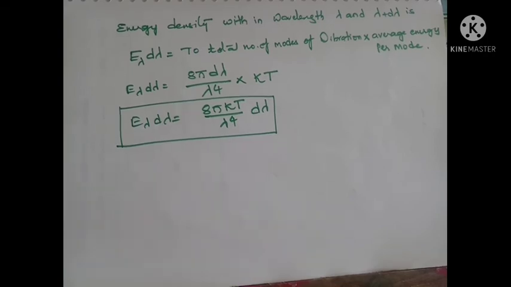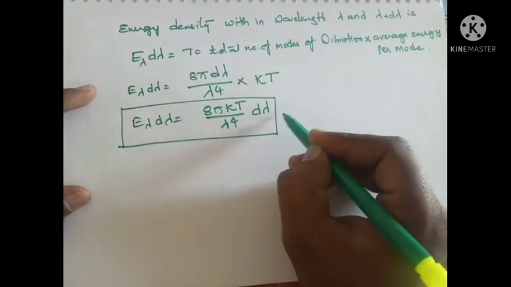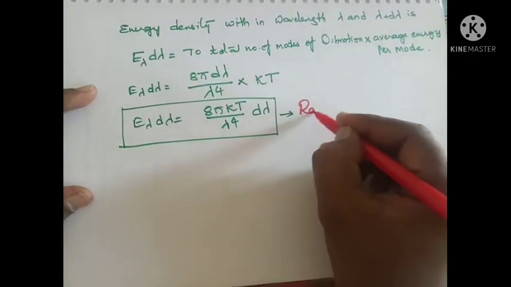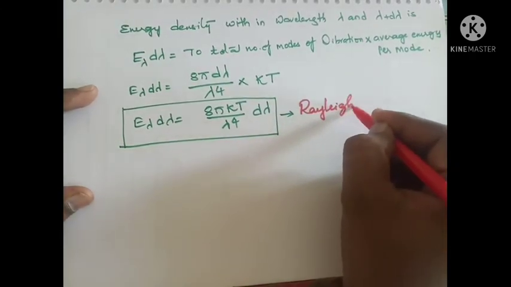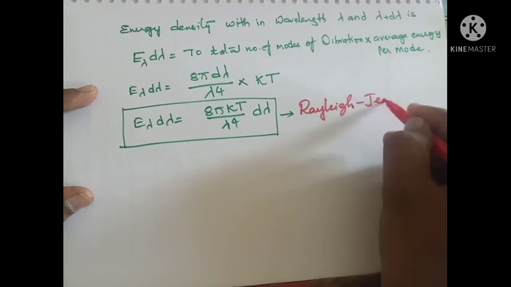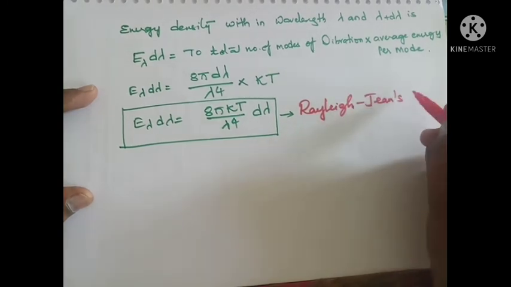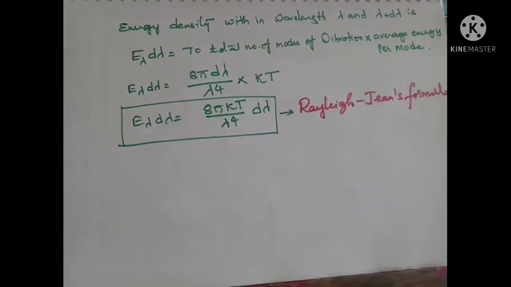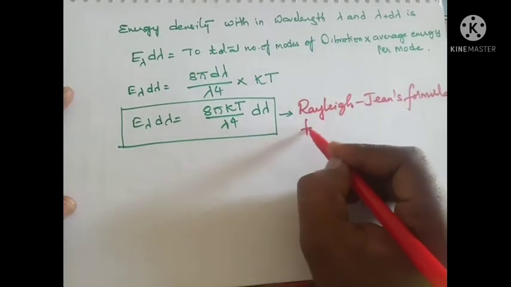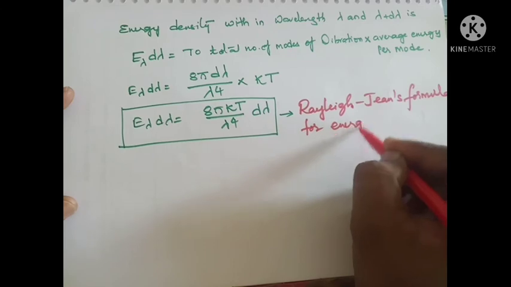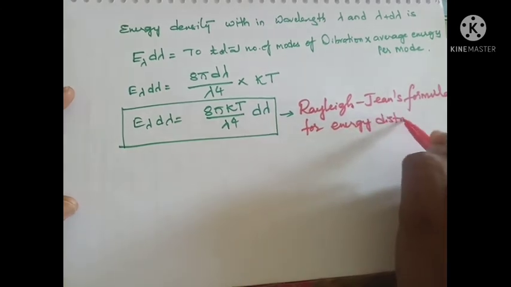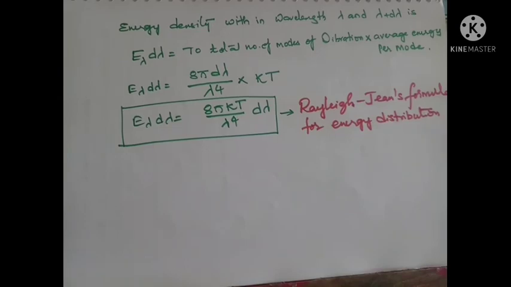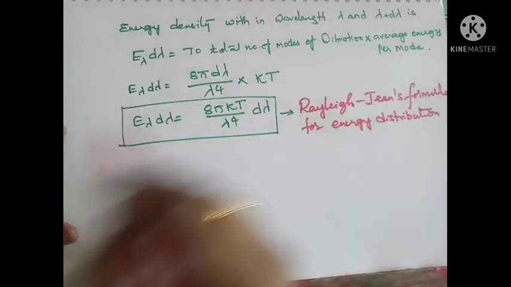This is what we call the Rayleigh-Jeans formula for energy distribution.